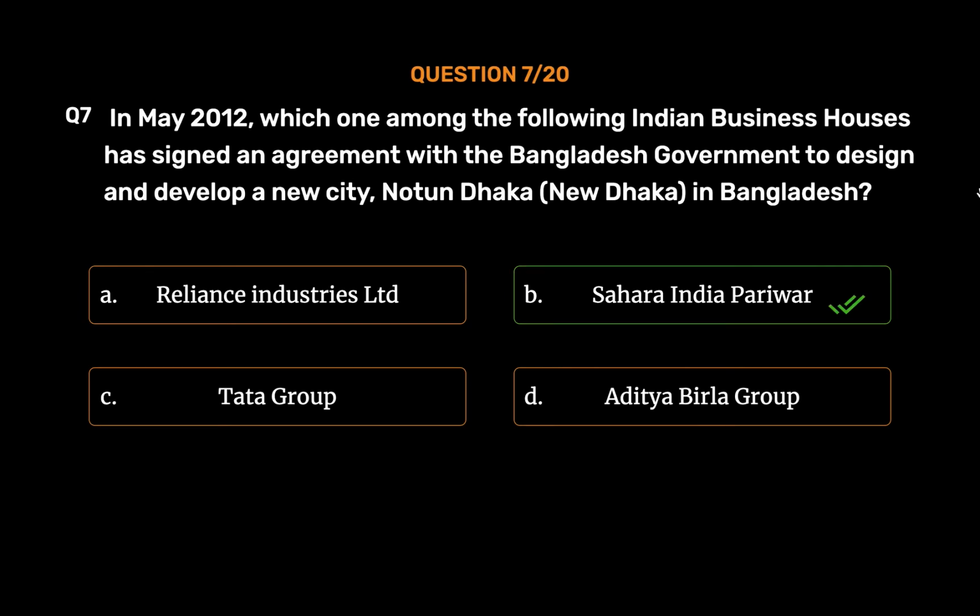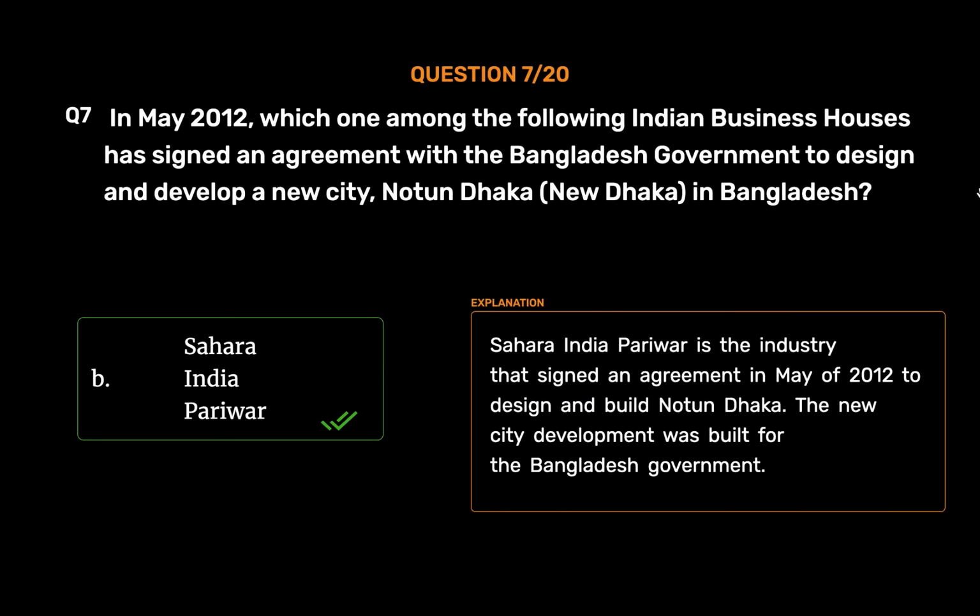Sahara India Parivar. Sahara India Parivar is the industry that signed an agreement in May of 2012 to design and build Notun Dhaka. The new city development was built for the Bangladesh government.